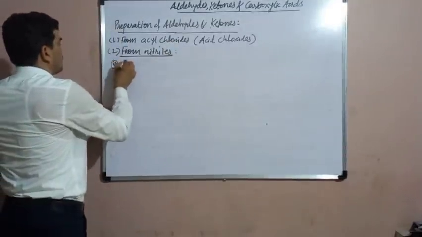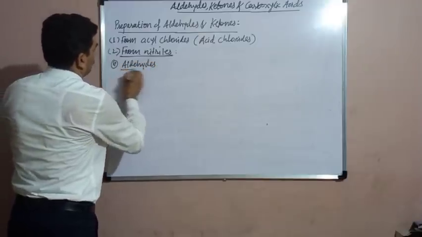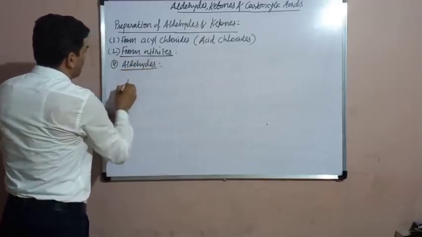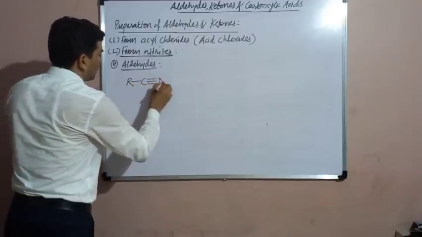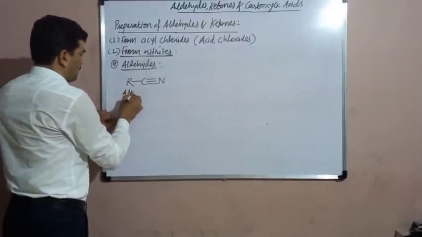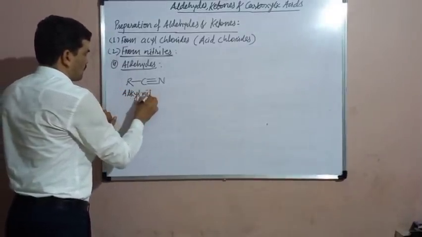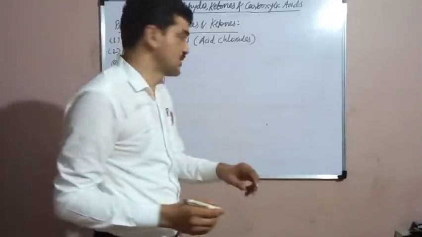Here, aldehydes first. An alkyl nitrile, RCN, which is also known as alkyl cyanide,